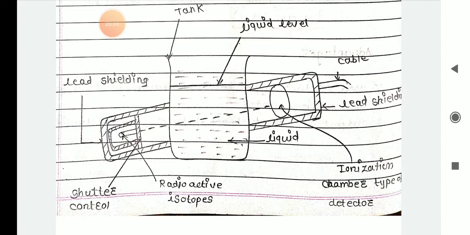The amount of radiated rays is controlled by a shutter. So shutter means what? You can control whatever high radiation is there. Just like a door, close the door, it will automatically be off. So the gamma rays pass through the liquid towards the detector. The radiation detector is an ionization chamber type. Ionization chamber means what? At the destination site.